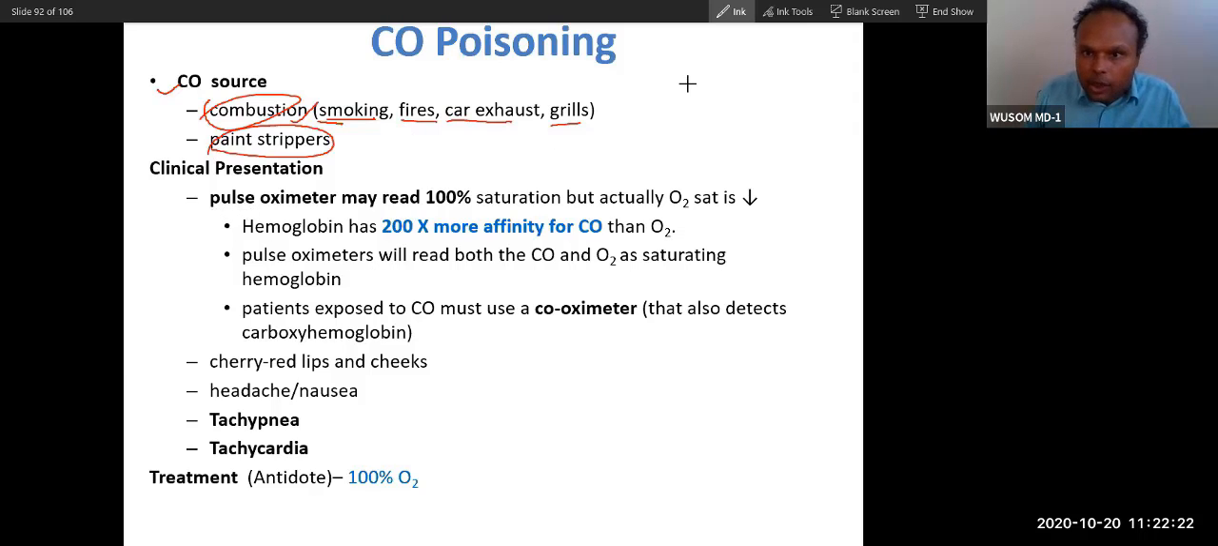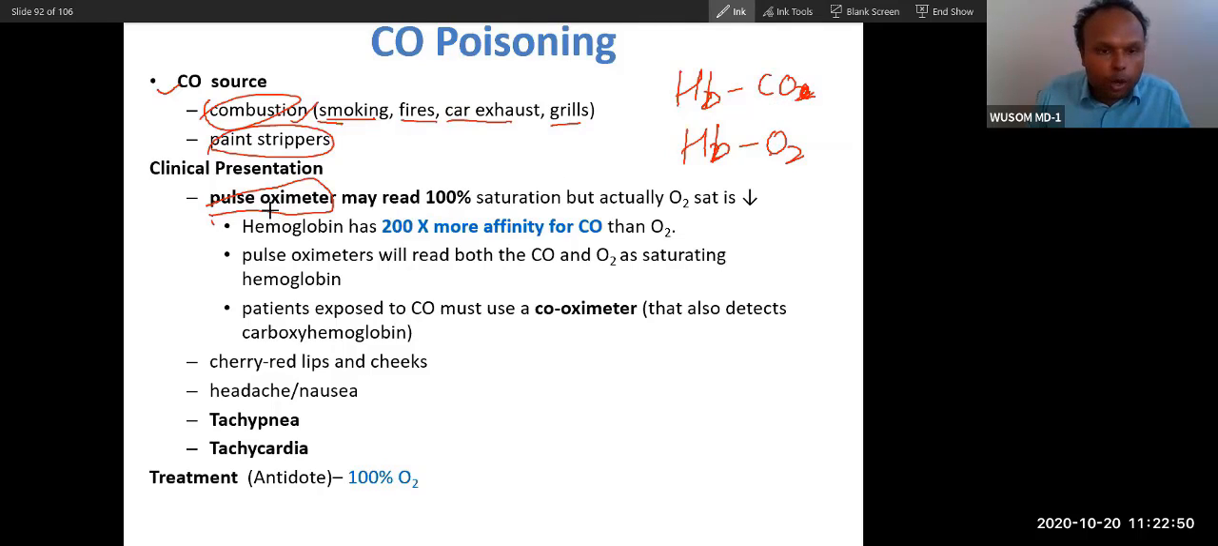Carbon monoxide will bind to hemoglobin, the same way oxygen binds. So our machine, the pulse oximeter, can only recognize the molecule bound to hemoglobin. This pulse oximeter cannot differentiate whether it is bound with oxygen or carbon monoxide.